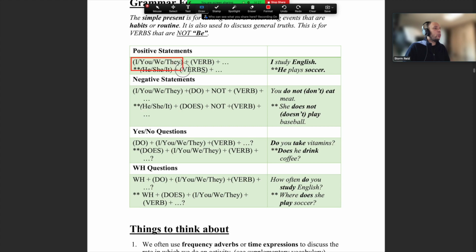So, a couple things, right? If I say I, you, we, they, then I need to just use a regular verb, right? Eat, play, go, walk, study, whatever it is, okay? But if I use he, she, it, then I need to say he eats, he plays, he goes, he studies, he teaches, all right? That's where we need to think about the rule, okay? Especially for Y. Now, there are other rules. Again, the rules are not absolute, but there are other rules. For example, most of the words will just be plus an S.